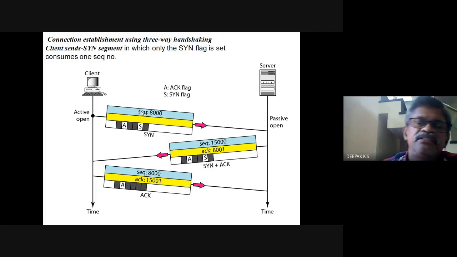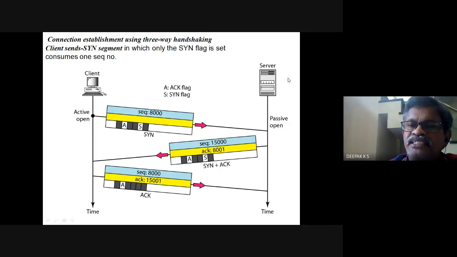So that sequence number would be there, the SYN flag would be set, and this would be sent. There is no data in this, only the synchronization flag is sent, but it would consume one sequence number.